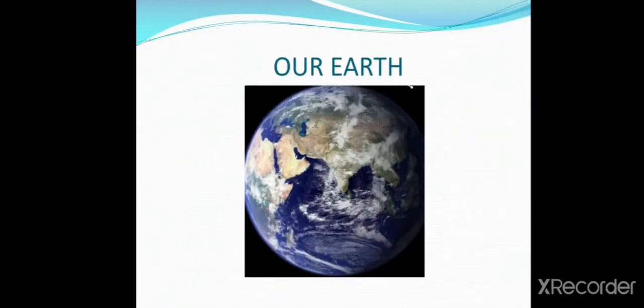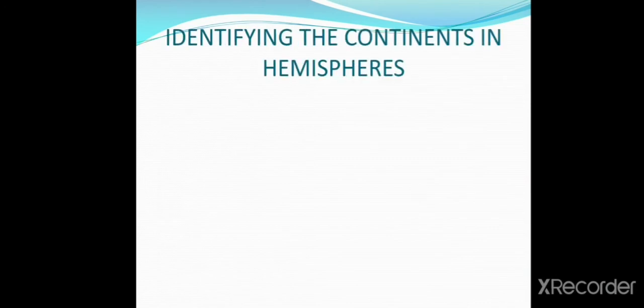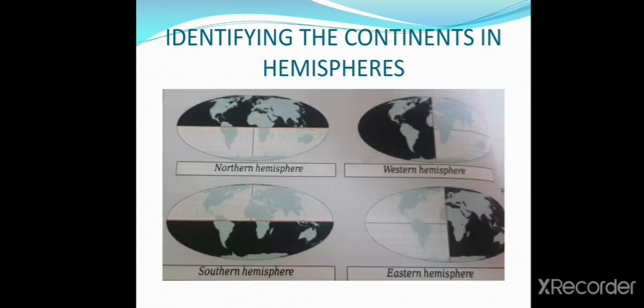Part 4, our Earth. Children, let us discuss here identifying the continents in hemispheres. Children, observe these pictures.